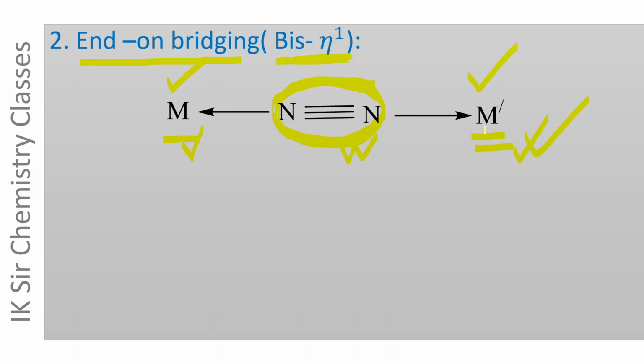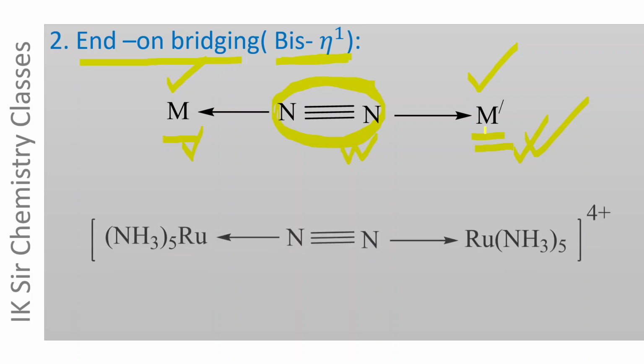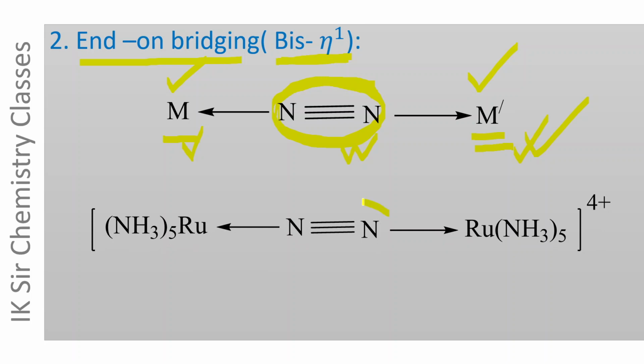M and M dash metal atoms may be the same or different. An example is given here in which the N2 molecule is coordinated to two ruthenium 2 plus ions at the same time, and hence it is a bridging ligand. Its mode of linkage is called end-on bridging, that is bis eta 1.